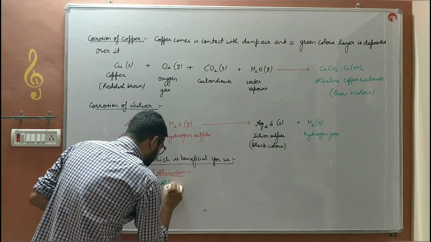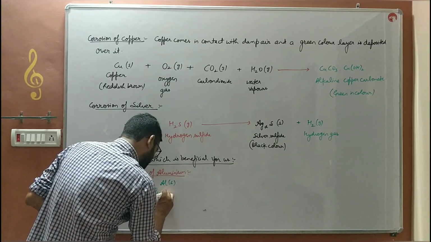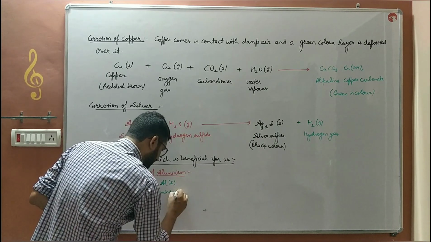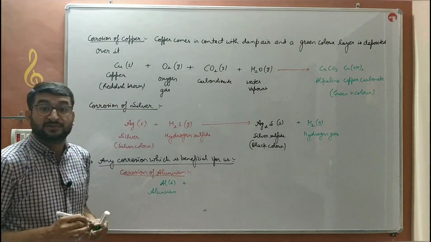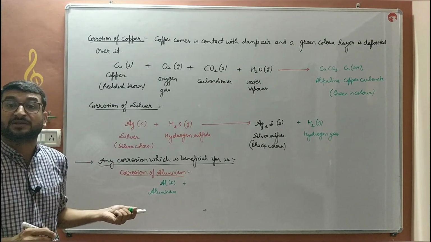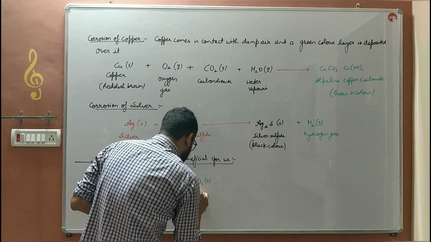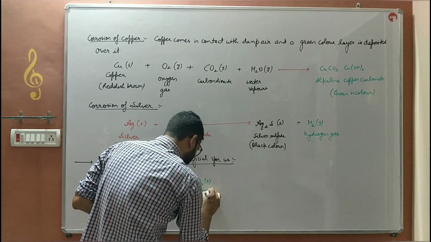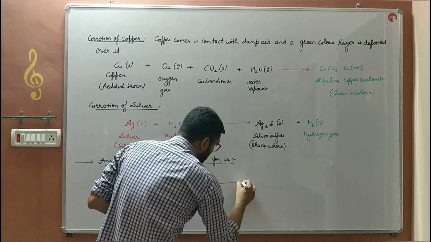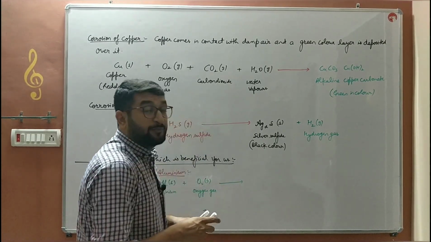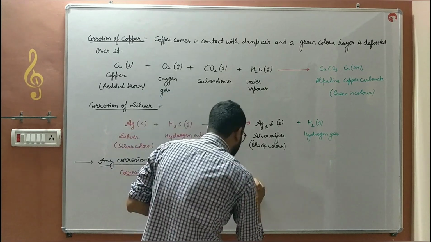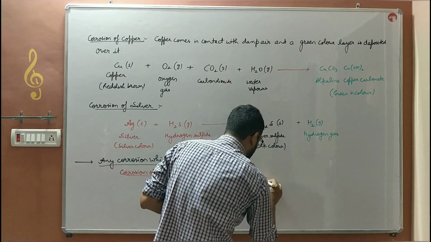When aluminium metal, whose utensils we are using bache, aluminium ke bartan hum use karte hain bache, aluminium reacts with oxygen gas, then a protective layer of aluminium oxide is formed.